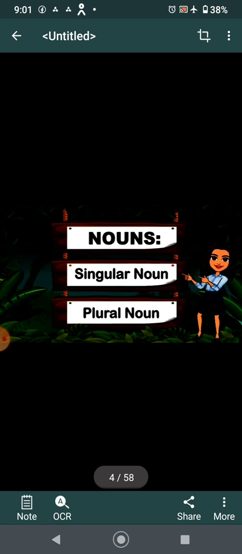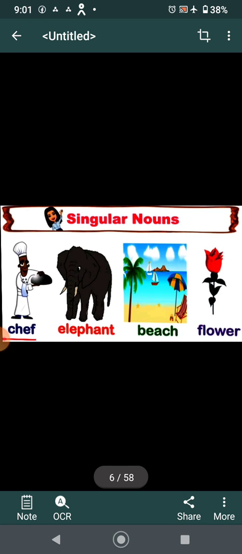Now, children, nouns are further divided into two parts, singular and plural. I hope all of you remember what singular and plural are. Children, let's read. A noun that names one person, animal, place, or a thing is called a singular noun. Singular means one. For example, chef, one person. Elephant, one animal. Beach, a place. Flower, a thing.